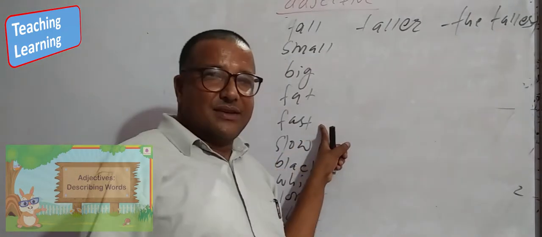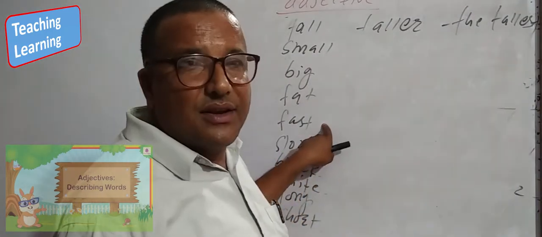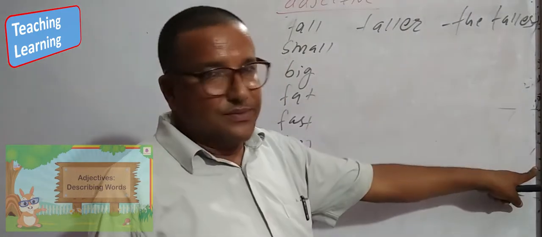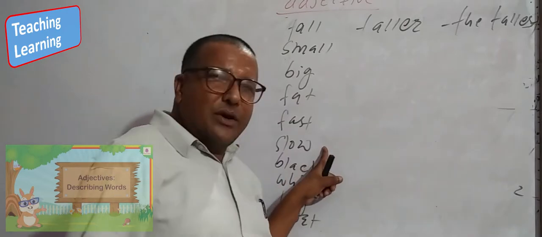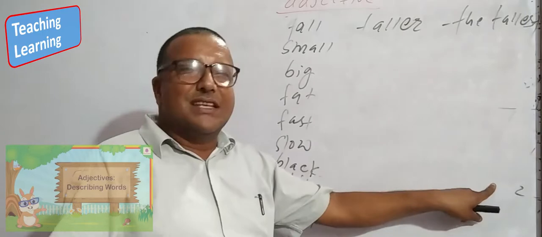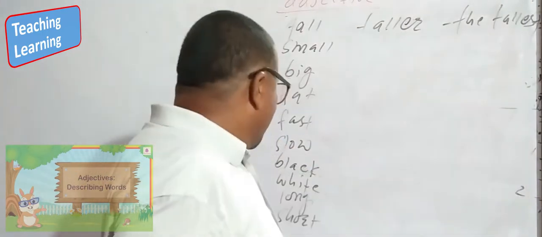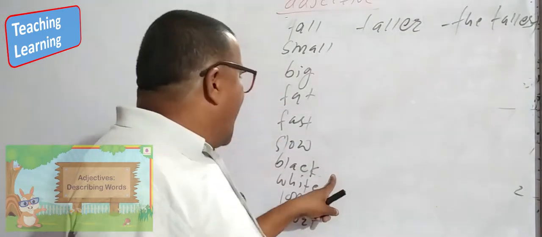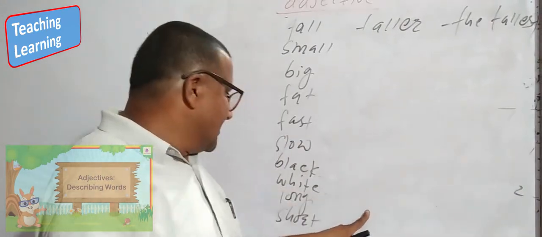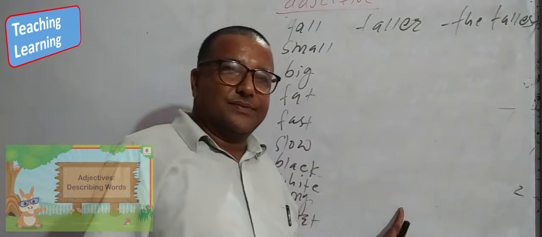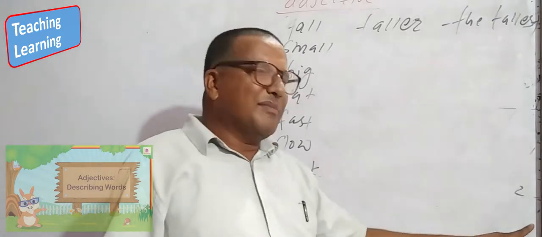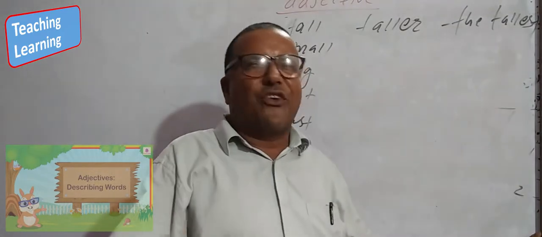A leopard is fast. It is faster than a lion. It is the fastest in the animal groups. You are slow. You are slower than me. You are the slowest in this class for writing. I am black. I am blacker than you. I am the blackest in my district. You are white. You are whiter than me. You are the whitest. But it is not normally used, only for writing.